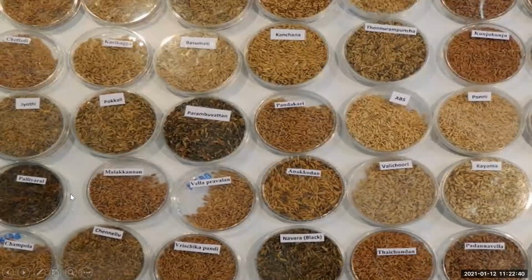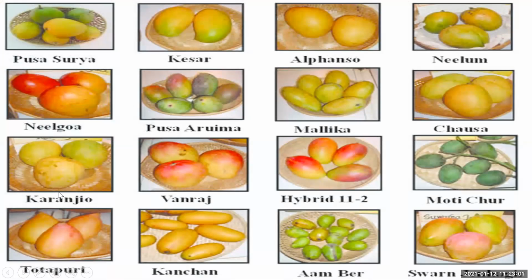See here, this is one more example, rice. You can see there are more than 50,000 varieties of rice. So this is rice, but there are different types of rice. So this is genetic diversity. Here again, I would like to give you one example: mangoes. These are all mangoes, but there are different mangoes, like Kesar, Alfonso, Neelam. Why are they different? Because they are genetically different. So this is one example of genetic diversity.